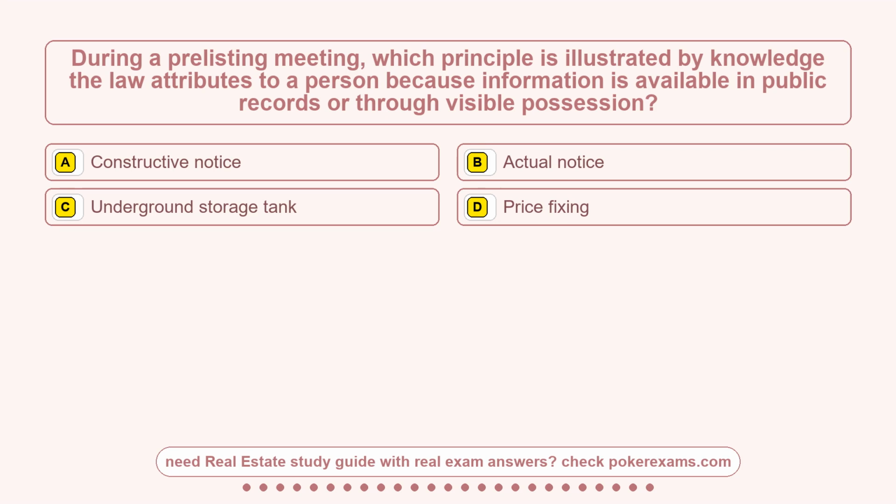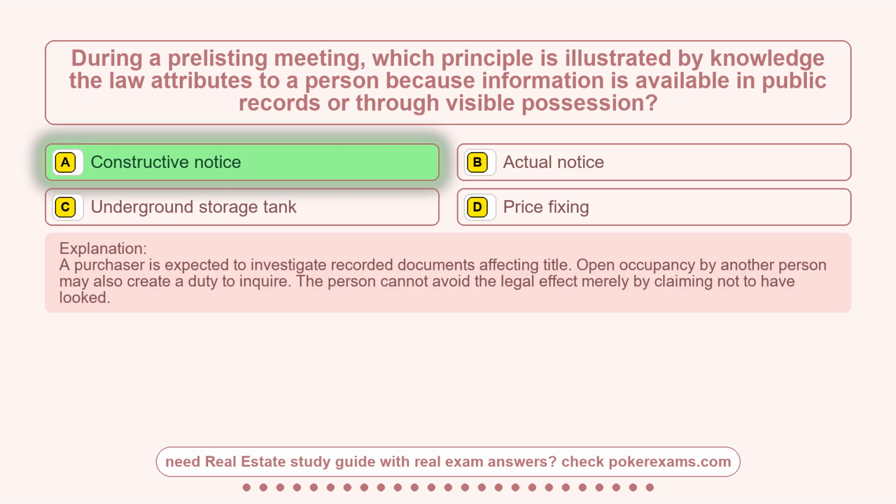Question 9. During a pre-listing meeting, which principle is illustrated by knowledge the law attributes to a person because information is available in public records or through visible possession? Option A, constructive notice. Option B, actual notice. Option C, underground storage tank. Option D, price fixing. The correct answer is option A, constructive notice.